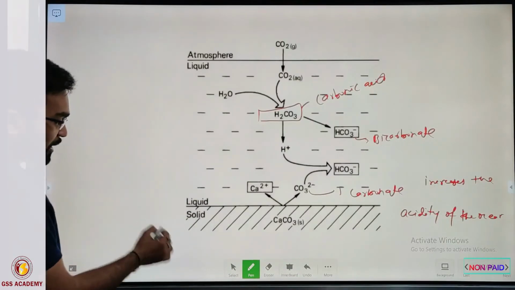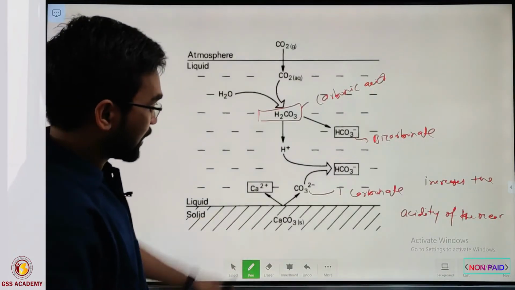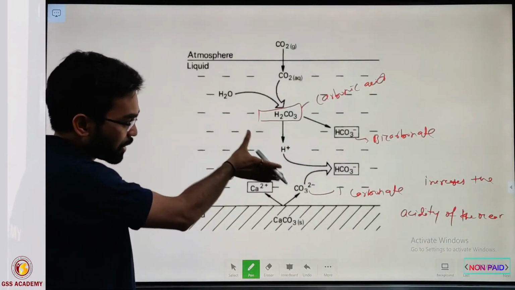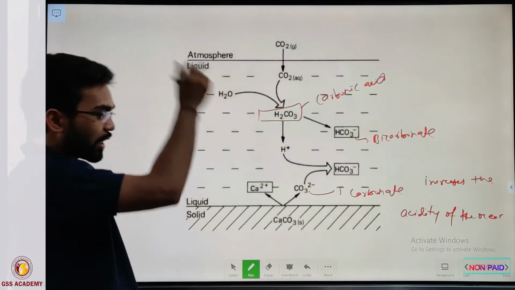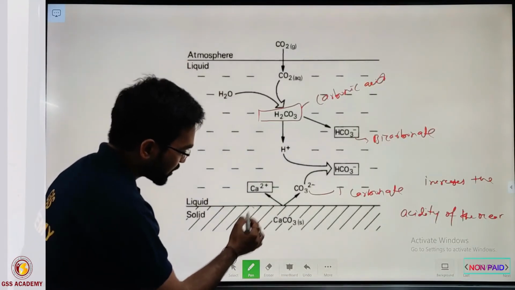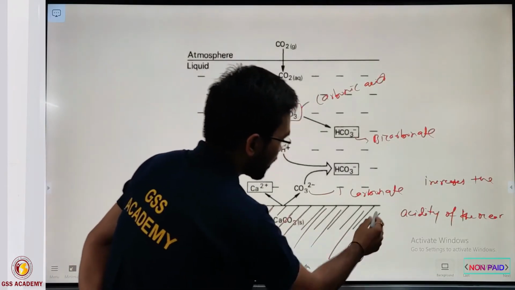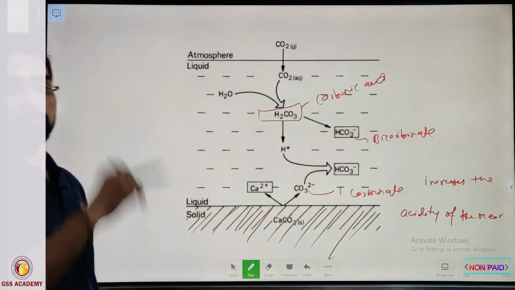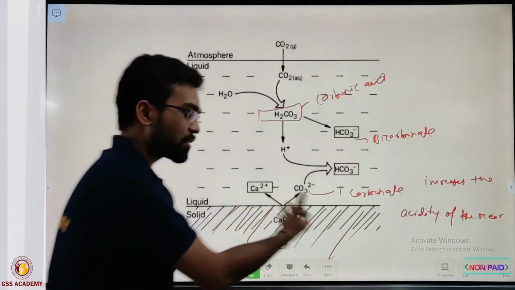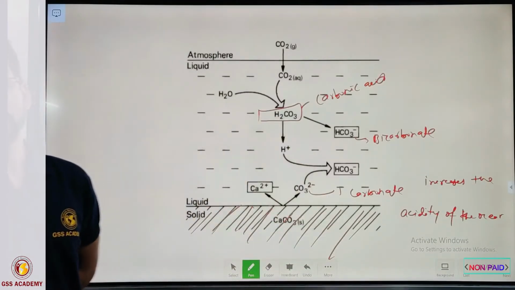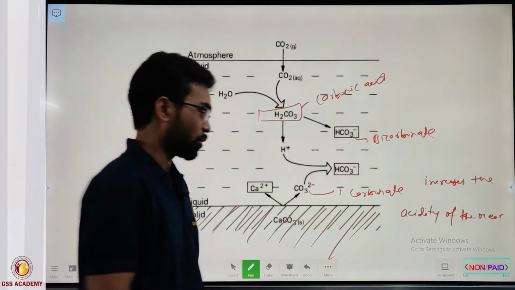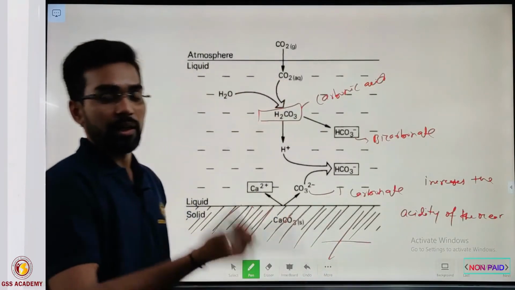So the question is, if this water is capable of dissolving carbonate, then all the carbonate minerals in the ocean should be dissolved completely. Then how do we get carbonate minerals and rocks, limestone, on the ocean floor?